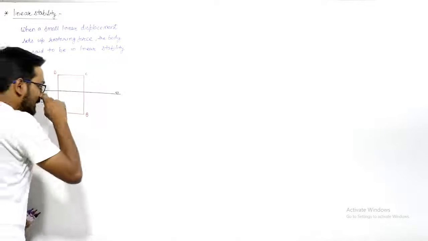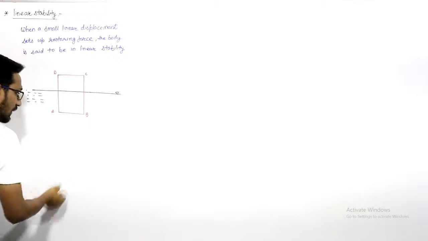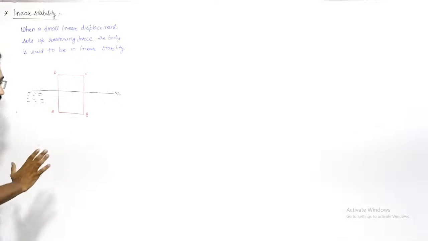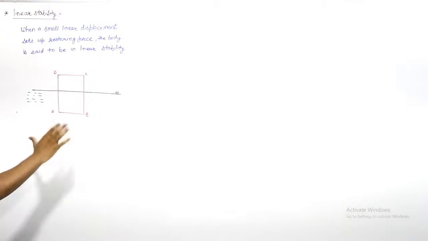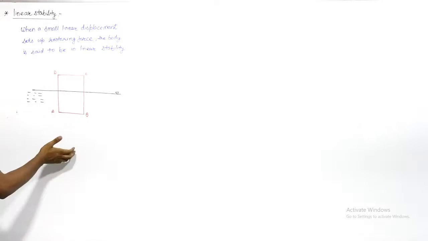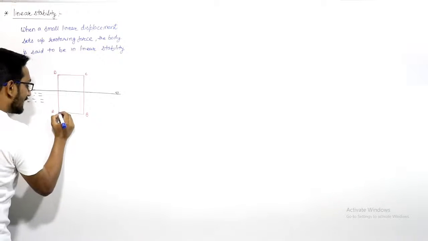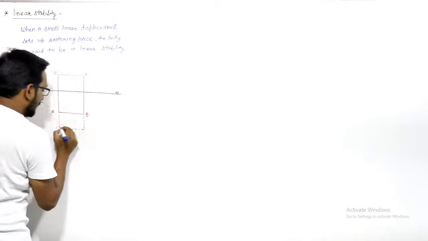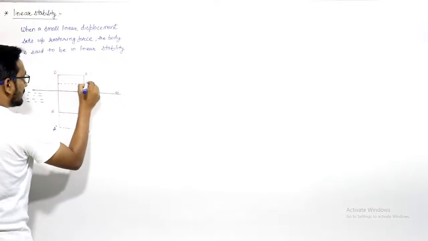Now if I give a linear displacement to this body, if I push it in the downward direction and release it, it will come back to its original equilibrium position. Because when the body is floating, the weight and the buoyancy force must be equal to each other. Let us say this is A dash, B dash, C dash and D dash.